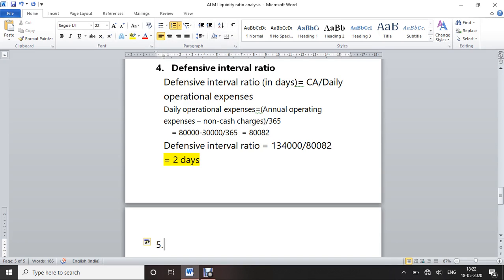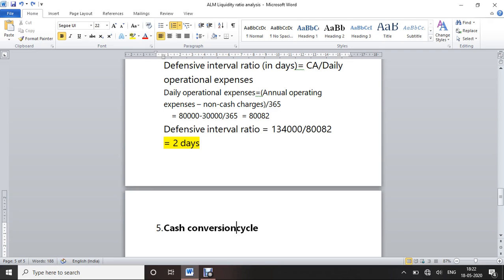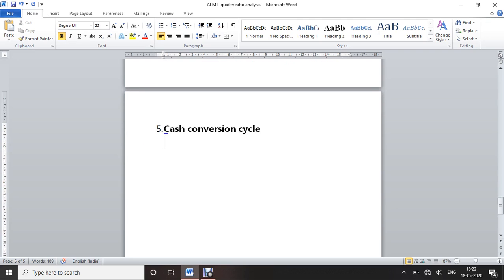And the next one is the cash conversion cycle.